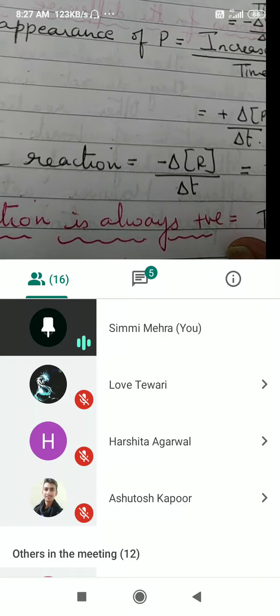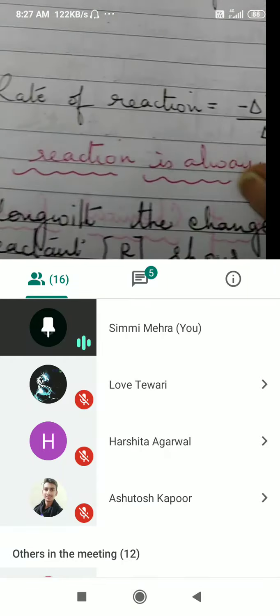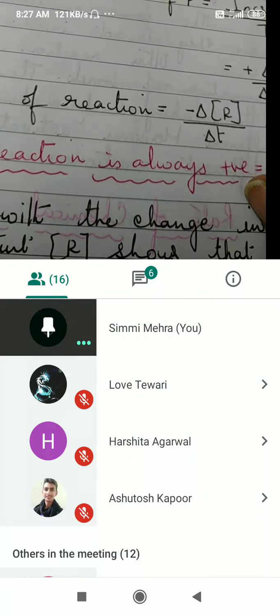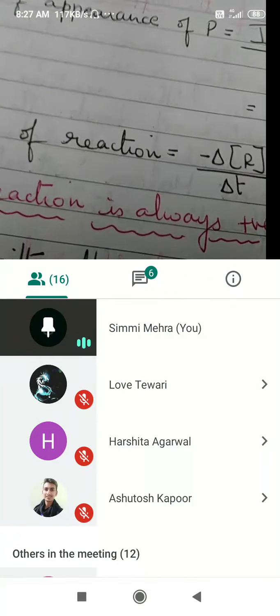The value is change. So the value of the rate of the reaction is always going to be positive, but the change in concentration of reactants with respect to time is negative.